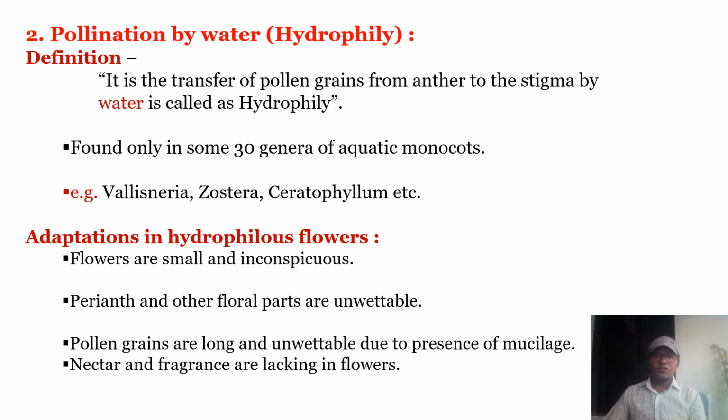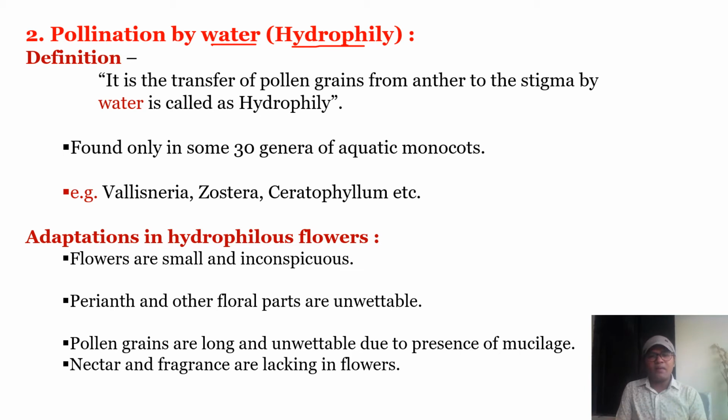Next is pollination by water, that is hydrophily. It is the transfer of pollen grains from anther to the stigma by water. It's called hydrophily, and the plants are said to be hydrophilous plants. About 30 genera of aquatic monocots are hydrophilous plants. For example, Vallisneria, Zostera, Ceratophyllum, etc.